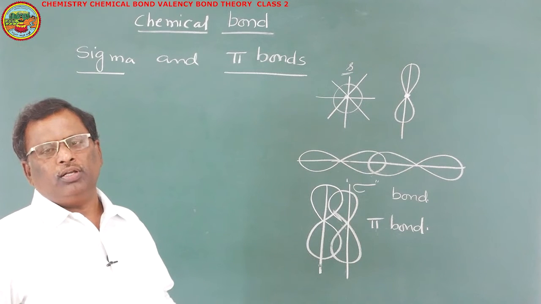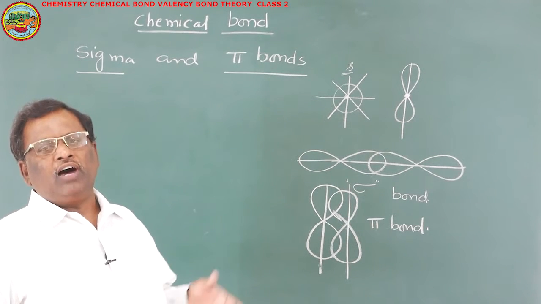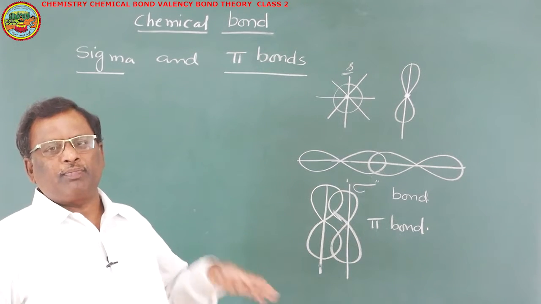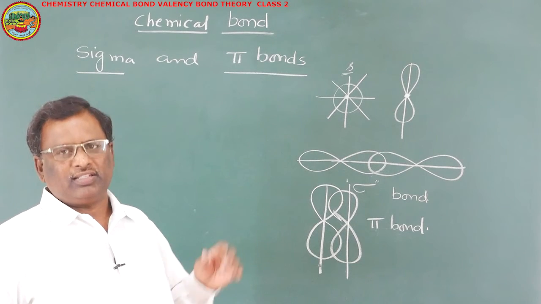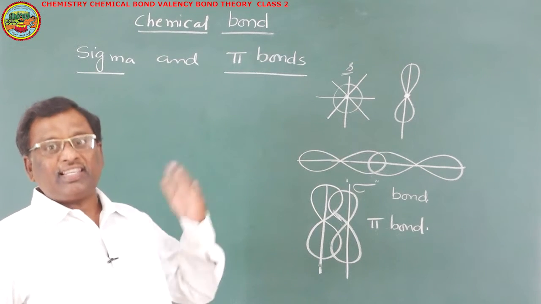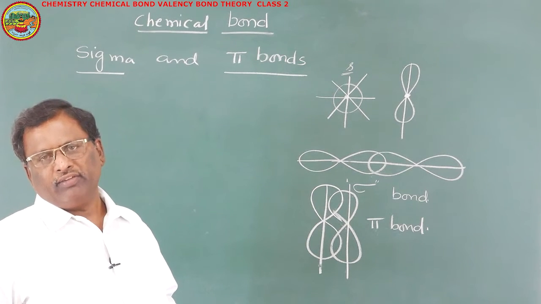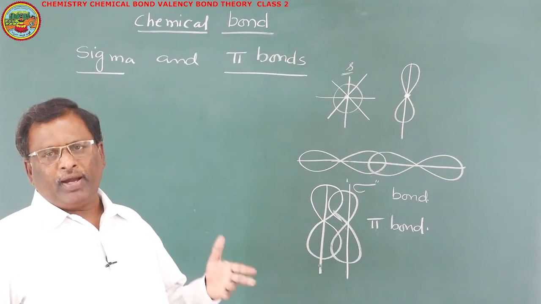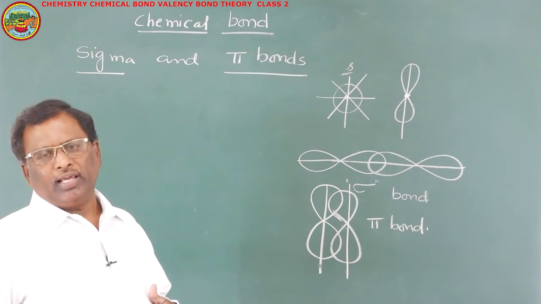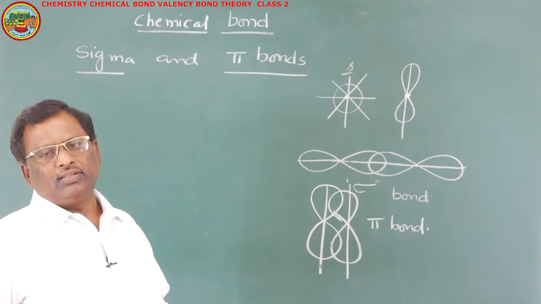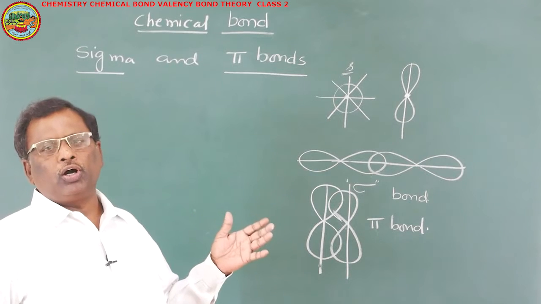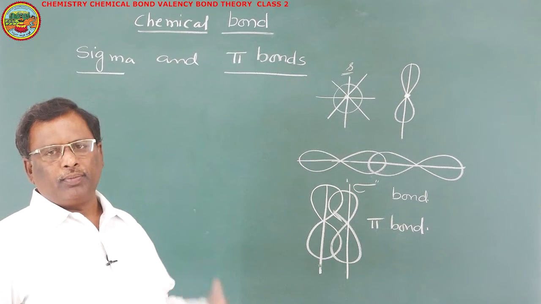Pi bond is formed only after there is a sigma bond in between those two atoms. As a second bond or a third bond, these pi bonds will be formed. In pi bond, extent of overlapping is very less. So, it is a weak bond when compared to sigma bond.